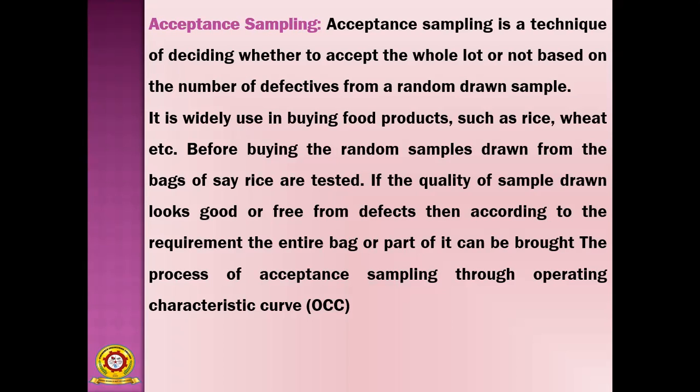Suppose you take 15 or 20 bags and find the number of defectives is more, then you reject the lot. If you get only 2 or 3 defects out of a 15 sample size, then you accept the lot. It is completely based on sampling, so that's why it is called acceptance sampling.